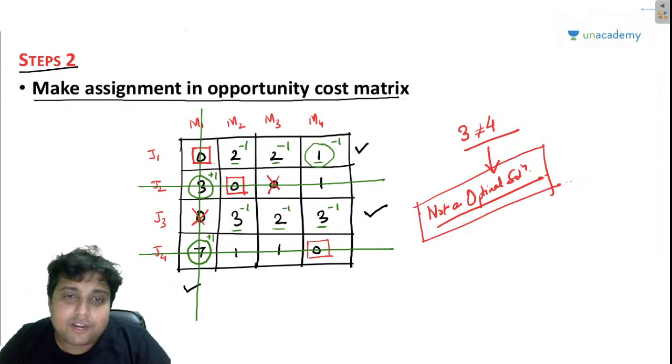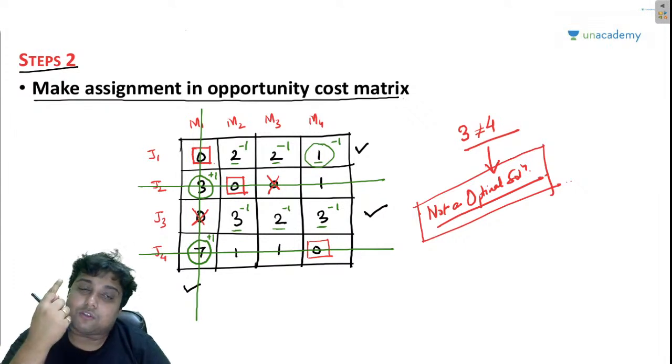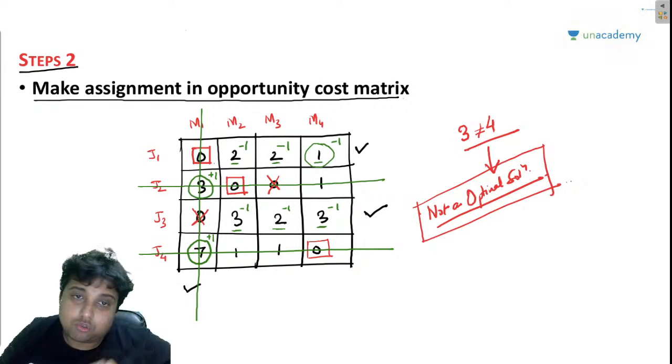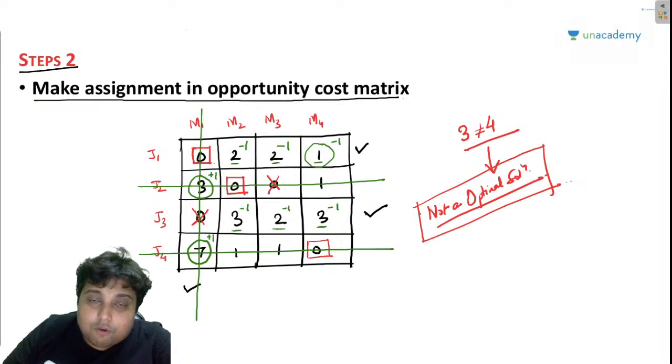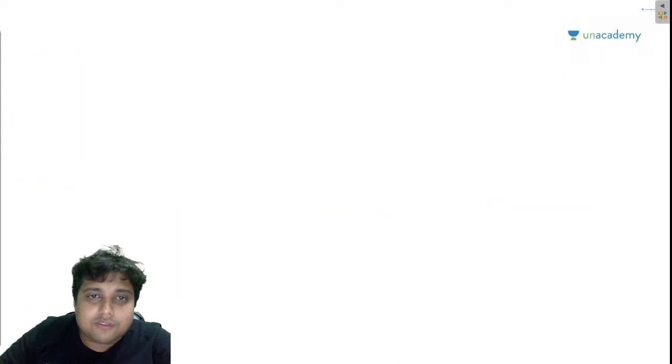By doing this, my friends, what I have basically done is that I have reallocated everything. Remember in the transportation optimality test, plus x minus x plus x, this is exactly what we have done here. Because remember, in every row and every column we can have a maximum of one allocation only. So that is 1, and it is being redistributed everywhere. From where it should be -1, it is -1 now. Where it should be +1, +1 now. Now I am going to make another matrix for you guys.